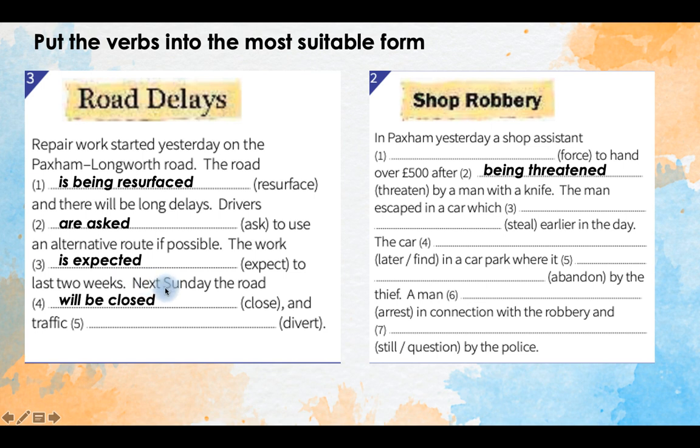Next Sunday, the road will be closed. Yeah, next Sunday, it's the future tense, so we need future simple passive here. And traffic will be diverted. Yeah, traffic will be changed, diverted. Again, we need future tense here.